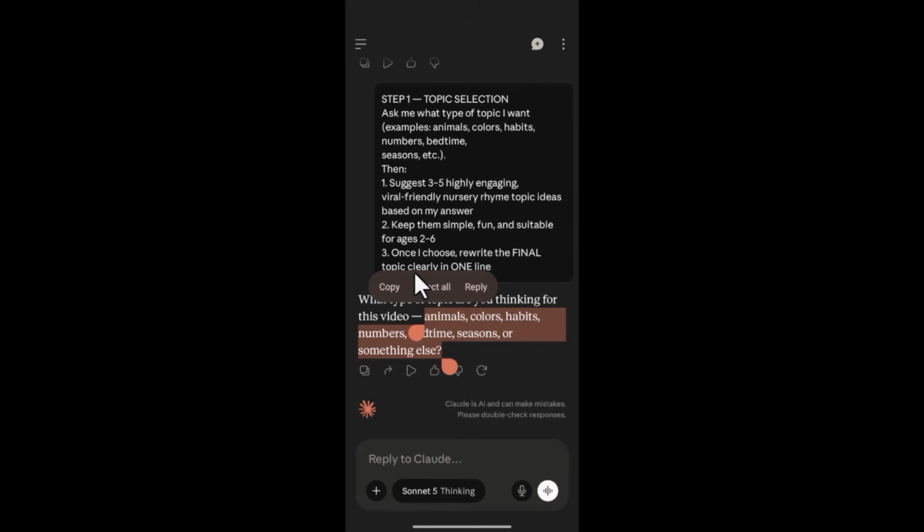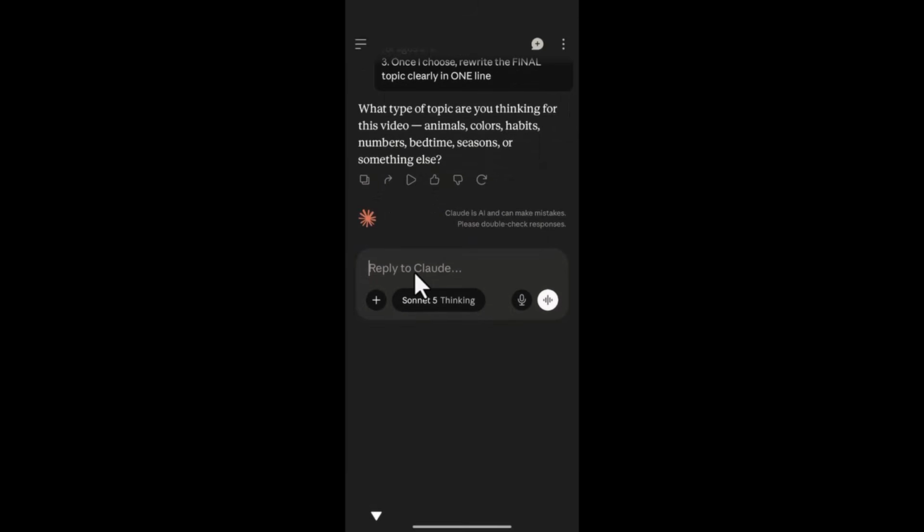If you don't have anything in mind and you like the suggestion, animals, is it colors, is it habits, is it numbers, is it bedtime, is it seasons, or something else? If you have something else that you want to use, why not go ahead and give it to Claude AI? But for me, I'm going to go ahead and select bedtime. So I'm going to copy this and tell Claude AI, let's go with bedtime. So I'm going to paste what I copied, hit send.